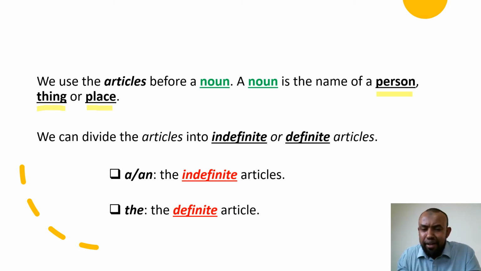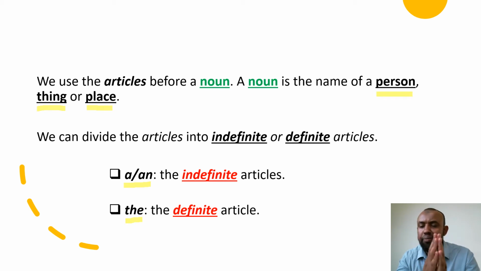Now the a and the an, these are the indefinite articles. The remaining one, the, is the definite article. The definite article.